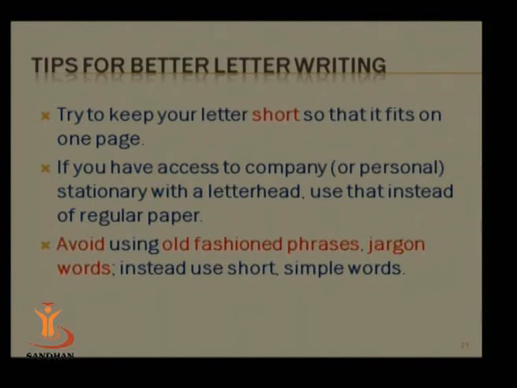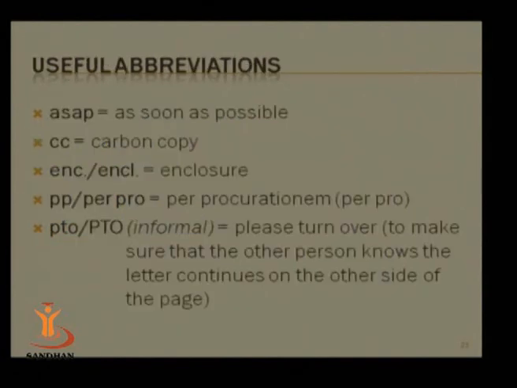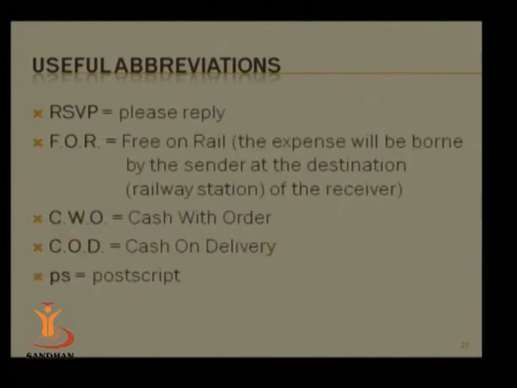Instead, you have to use short, simple, regular, day-to-day words. Now there are some abbreviations. ASAP, sometimes very informal, you can use the words as soon as possible. CC, as we have discussed, is for carbon copy. ENC or ENCL, sometimes E as capital, is for enclosure. PP or per pro, that is per procurationem, a signature done on behalf of some other authority. PTO, either in capital or in small, in an informal way, is for please turn over, to make sure that the other person knows the letter continues on the other side of the page. RSVP is for please reply.